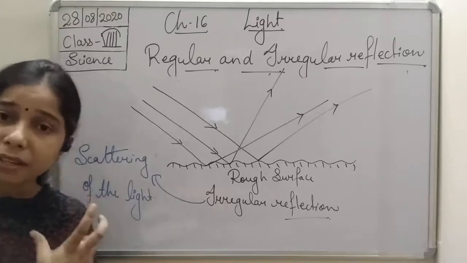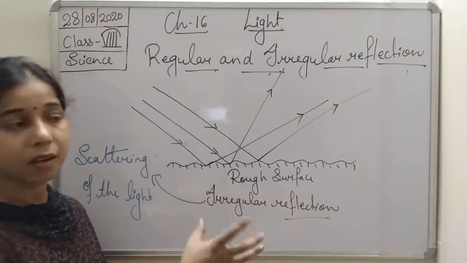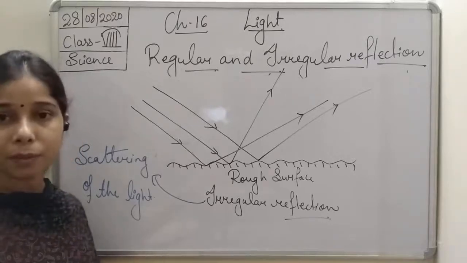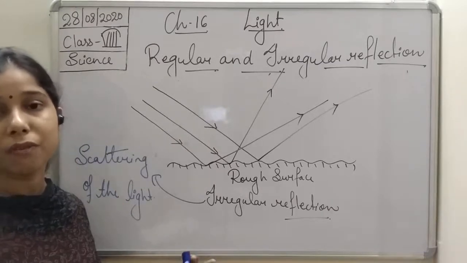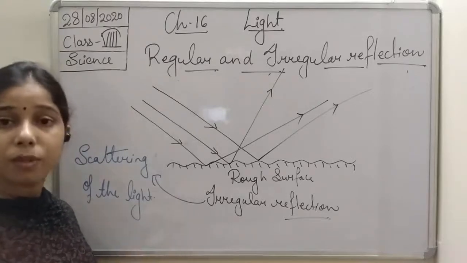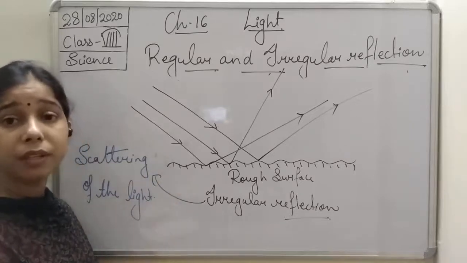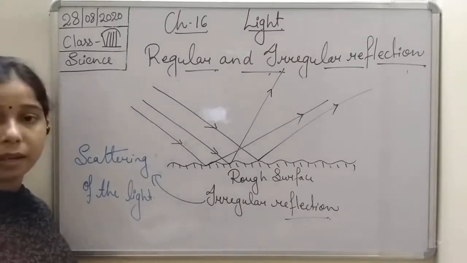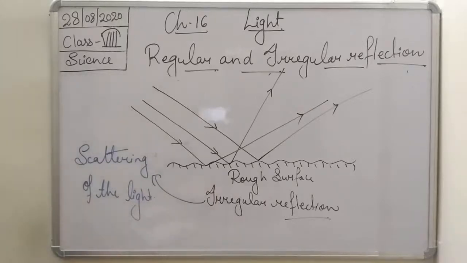Okay, and if it is a regular reflection, we will see only a limited area, which is visible to us after reflection. But since the light gets scattered, reflected in different directions, we are able to see a wide range of the area. So because of the scattering of the light, we are able to see the objects present around us. Because of scattering of light only we are able to see the sky also, students. So we can say the scattering of light or the irregular reflection helps us to see a wide range of area.